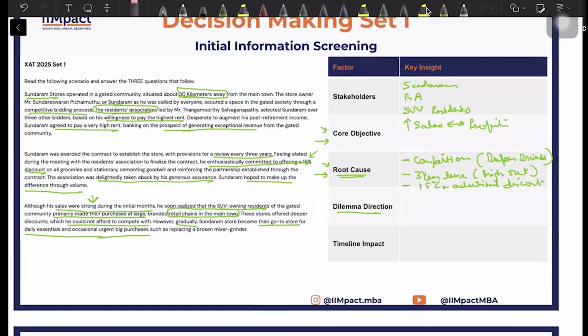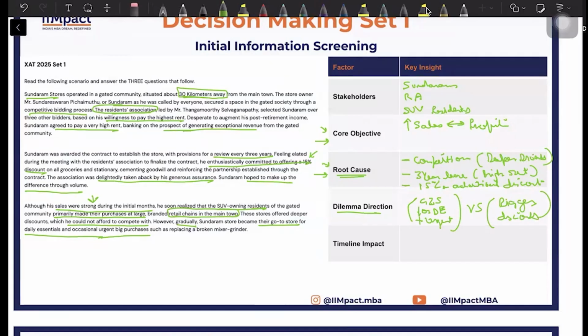So what is the dilemma direction here? A versus B. What is A and what is B? So A here is go-to store for daily essentials plus urgent big purchases. What is this against? Bigger discounts. This will give you a good idea of what it is you are dealing with.